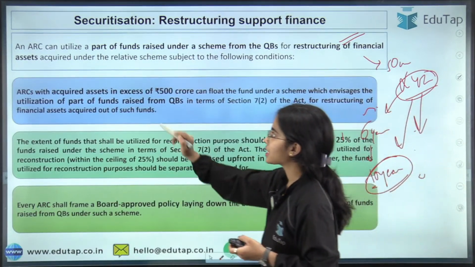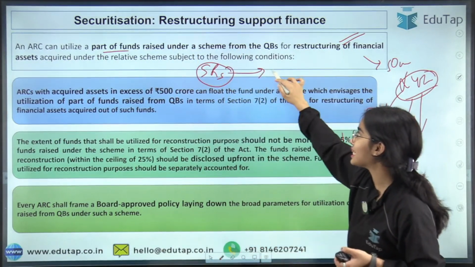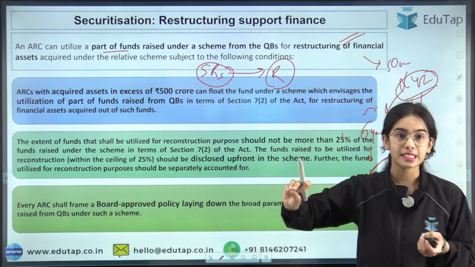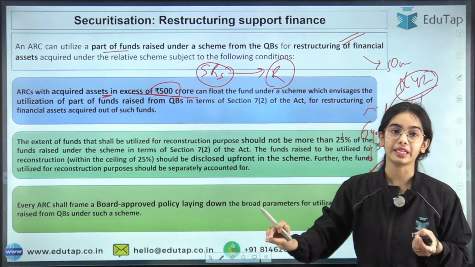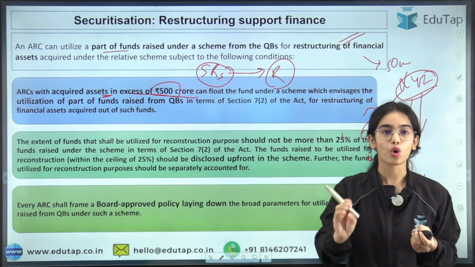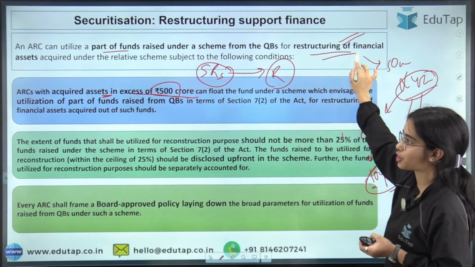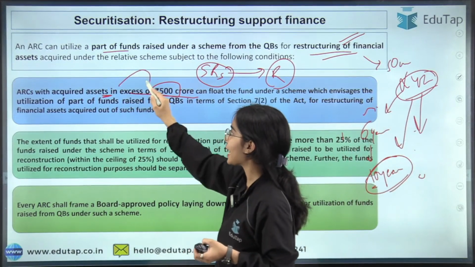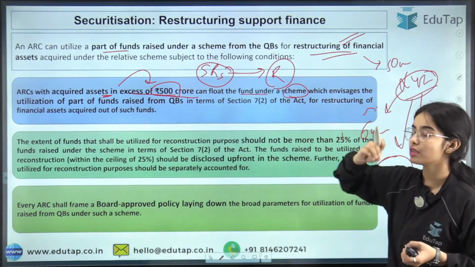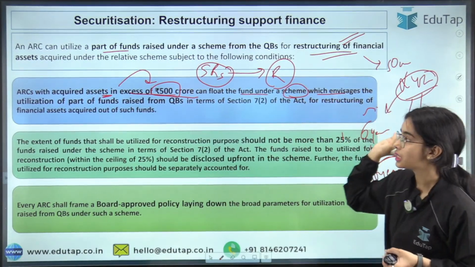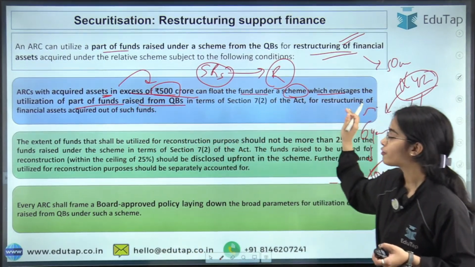So a part of funds that has been raised from the qualified buyers through the security receipts can go for the restructuring purposes, but only when ARCs are acquiring assets in excess of 500 crore can they provide this clause of providing part of the funds for the restructuring. So ARCs with acquired assets in excess of 500 crores can float the fund under a scheme, under a program, with the utilization of part of the funds raised from the qualified buyers for the restructuring.